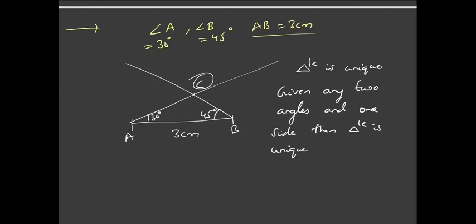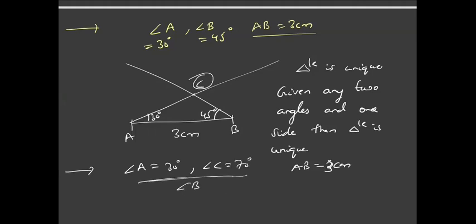Now, say in this case, let us say I have been given angle A as 30 and angle C as 70, and I have been given the length of AB as 3 centimeters. Then by the angle sum property, I can find out angle B and I can repeat the same process for construction. So that's the reason if I am given any two angles and a third side, then the triangle is unique.